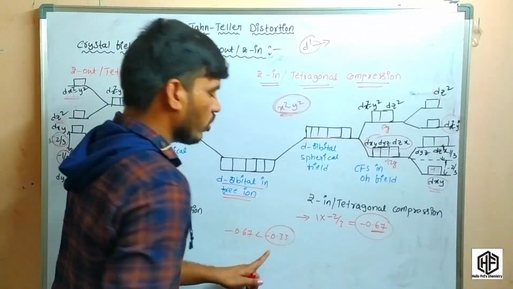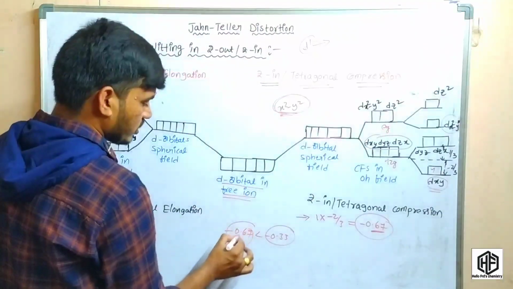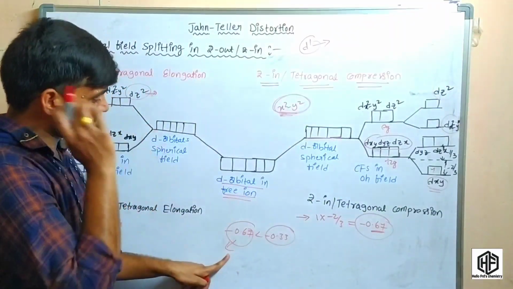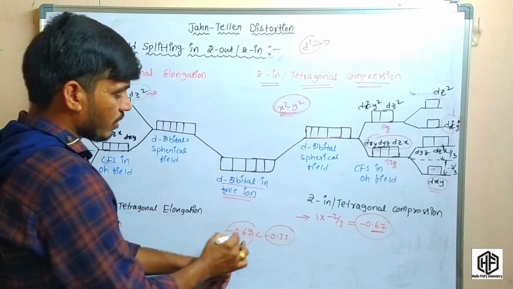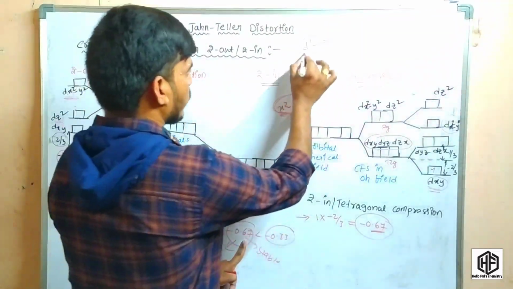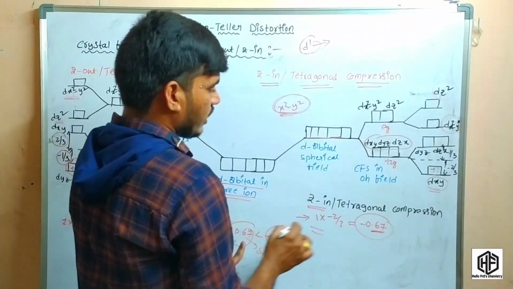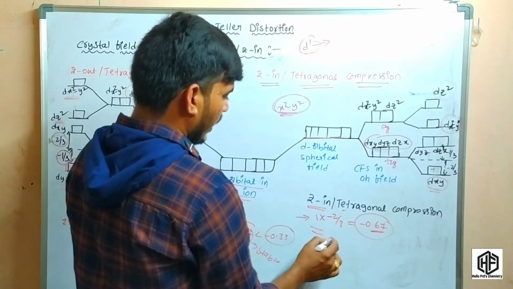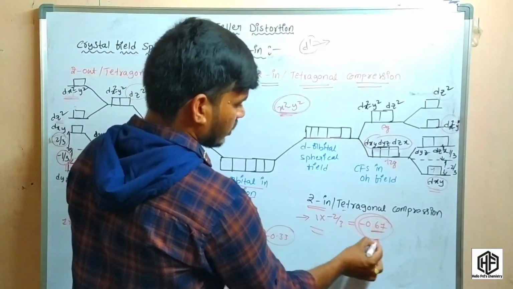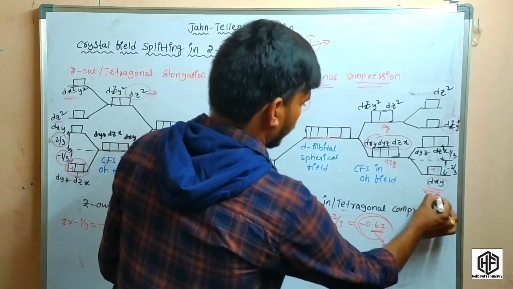So the more the energy, the more unstable. But here -0.67 is the lower energy. So here this is the stable one. So in that case, d1 configuration is stable in Z in case, because the energy is -0.67. This is the very low energy. So here this is stable in d1.